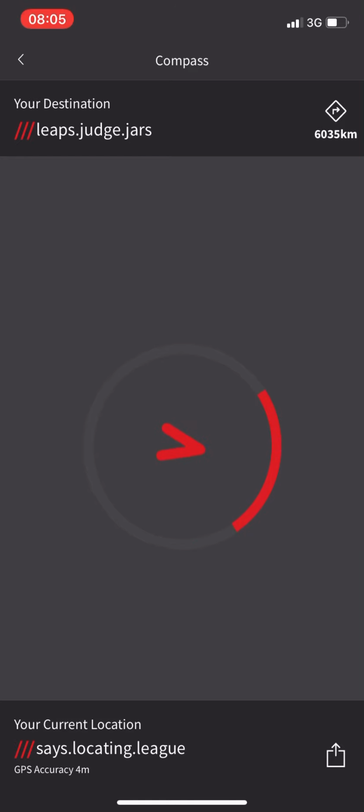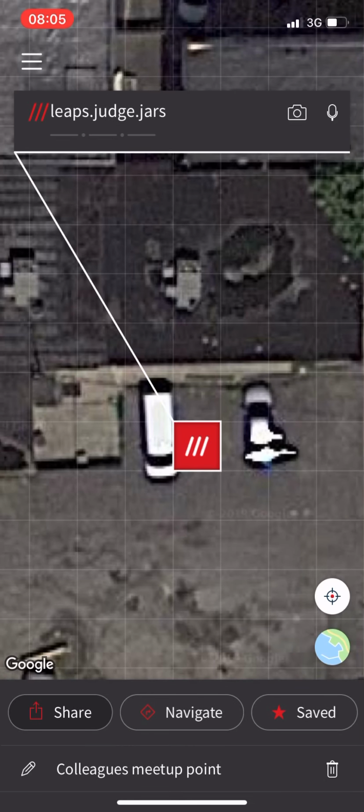And also I can get a pretty direction. So by rotating the phone, I can get very accurate directions, and the resolution is quite good. So you can see down here it says my location, and also says the GPS accuracy is 4 meters. So it's nice because it points me as well to that 4-meter location, which is pretty nice.